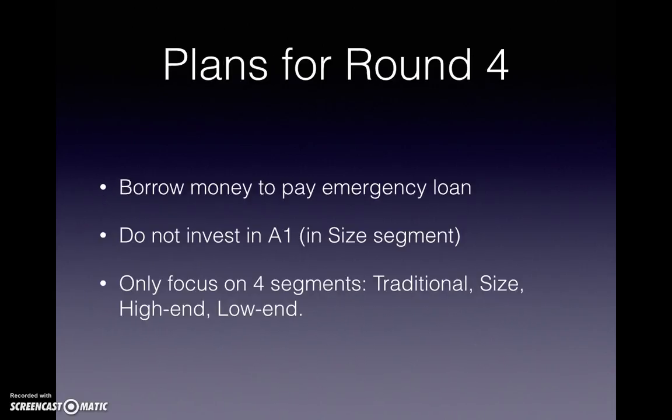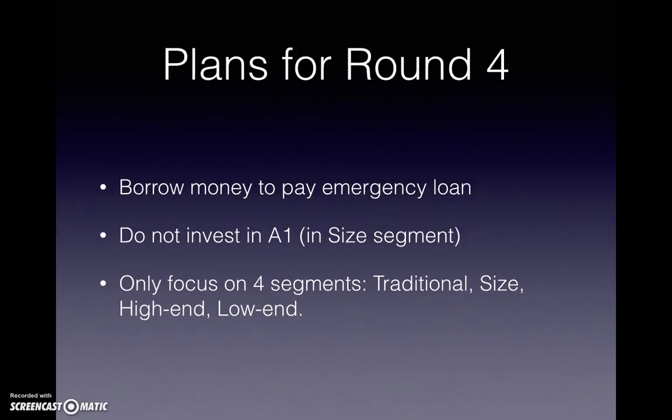As a result of round 3, we also have some changes to solve the problem. First, we need to borrow money to pay for the emergency loan. Second, we do not need to invest a lot in the A1 product, because A1 was just created at the end of round 3.